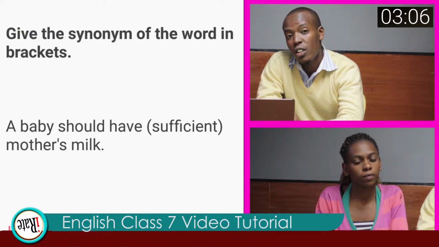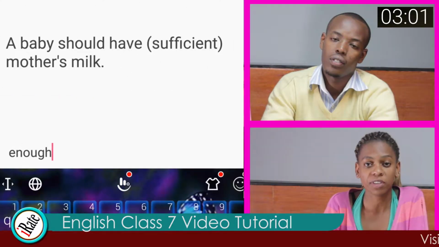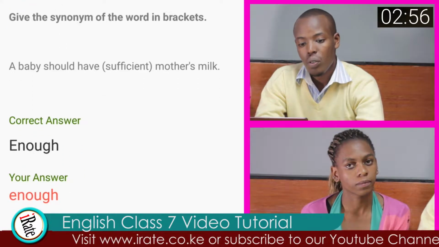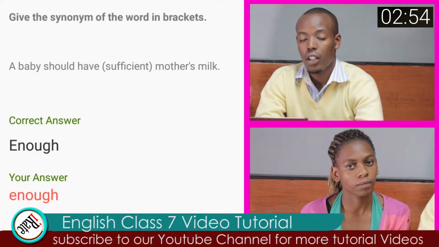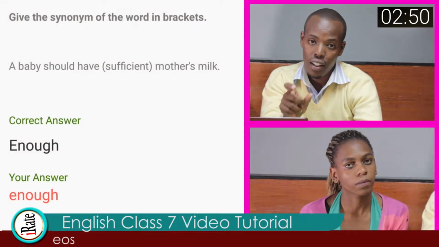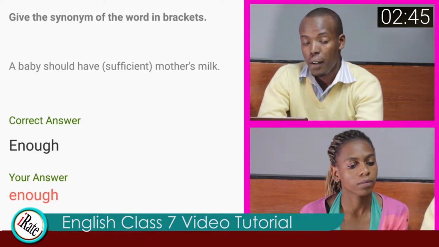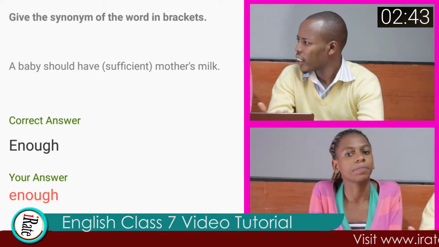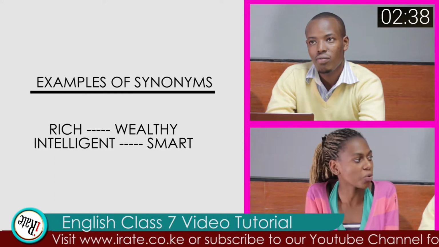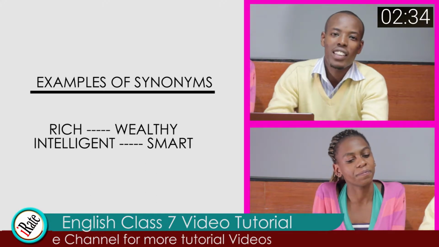Question 3. Give the synonym of the word in brackets. A baby should have sufficient mother's milk. The correct answer to question 3 is enough. You are to use the synonym of the word in brackets, which was sufficient. The other word which means the same as it is enough. Synonyms are words with similar meaning but different pronunciation. Maybe you can give us some examples of synonyms that you know. Like rich and wealthy, intelligent and smart. That's very good. We now move to the next question.